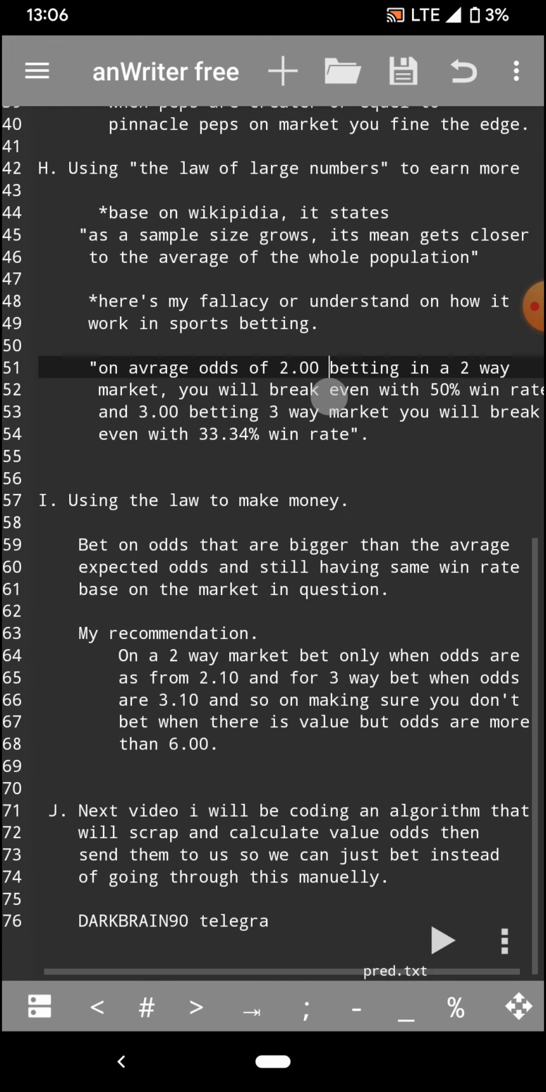If you are supposed to be betting on the three-way market, you should be betting on odds of at least 3.10, and then having a win rate still of 3.34%, and then you are going to make money in the long run, or you are going to make money no matter the case.